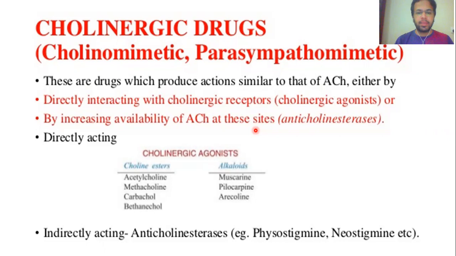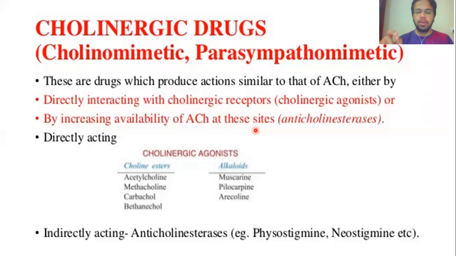Third point, acetylcholinesterase enzyme is also known as the specific cholinesterase enzyme, and butyrylcholinesterase enzyme is known as the non-specific cholinesterase enzyme, right? So these are different names for the same thing, right?